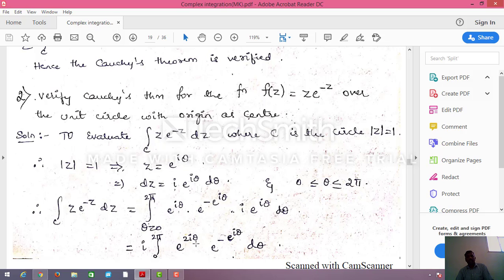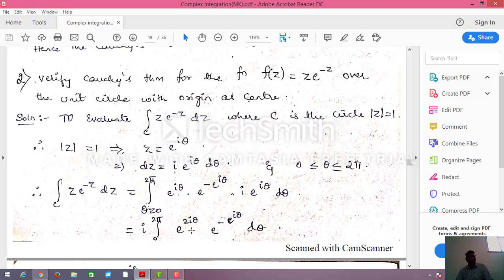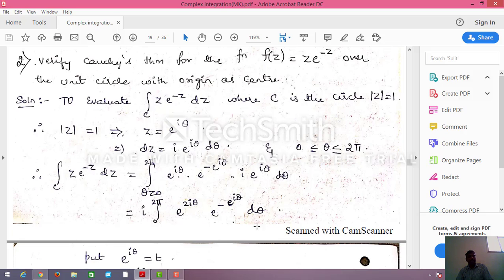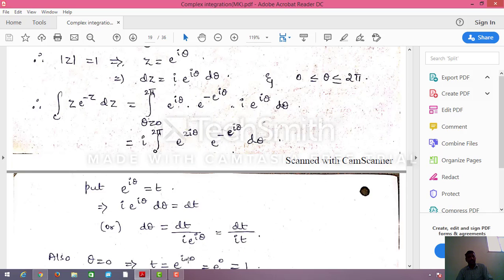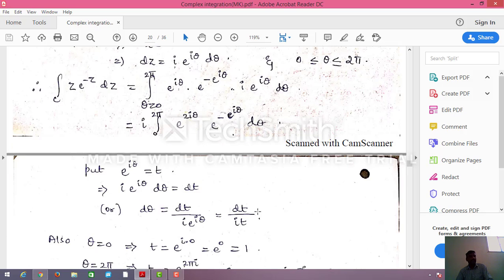Now e^(iθ) times e^(iθ) is e^(2iθ), times e^(-e^(iθ)) dθ. Now I'll put e^(iθ) equal to t, a substitution to simplify this. The differentiation of e^(iθ) is i e^(iθ) dθ, which is nothing but dt. So dθ equals dt divided by i e^(iθ), that is dt divided by i t.